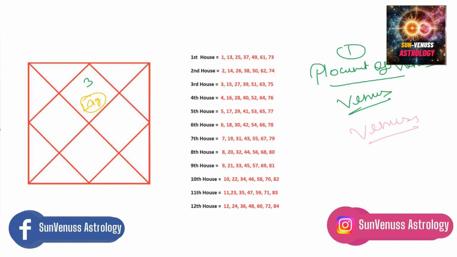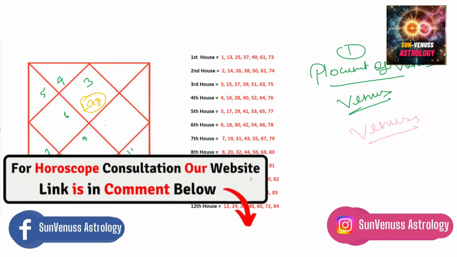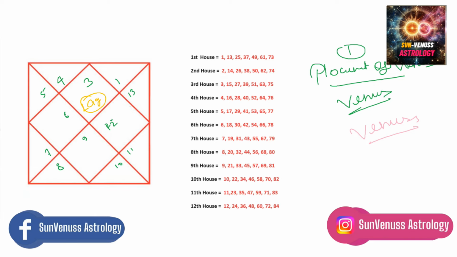So you have 3, 4 here, and 5, 6, 7, 8, 9, 10, 11, 12, and 1 and 2 here. So this is a chart of a Gemini ascendant. And let's say for a Gemini ascendant, Venus is placed over here in the second house.